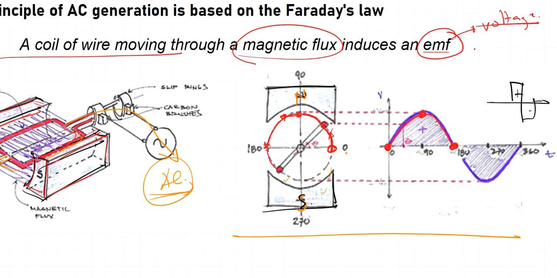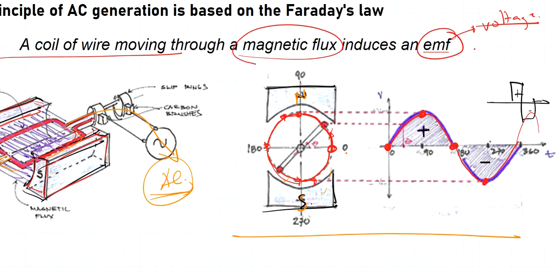Okay, and from 180 to 270, again it's going to reach its maximum because it's going to be perpendicular to the lines of flux. That's why we have here a maximum again, but in a negative direction, or negative sign, because we are here in the south pole. And then again back to 0. So it just repeats itself. We have here a positive sign, and we can also have a negative sign.